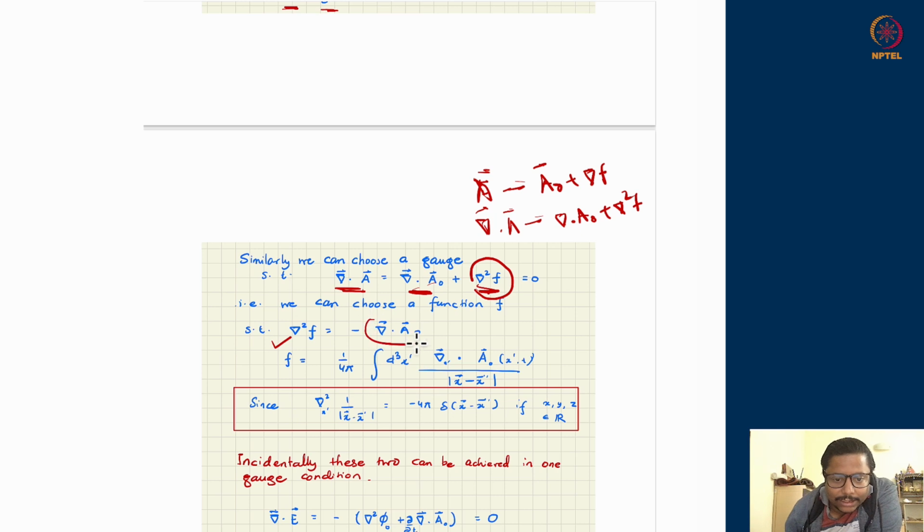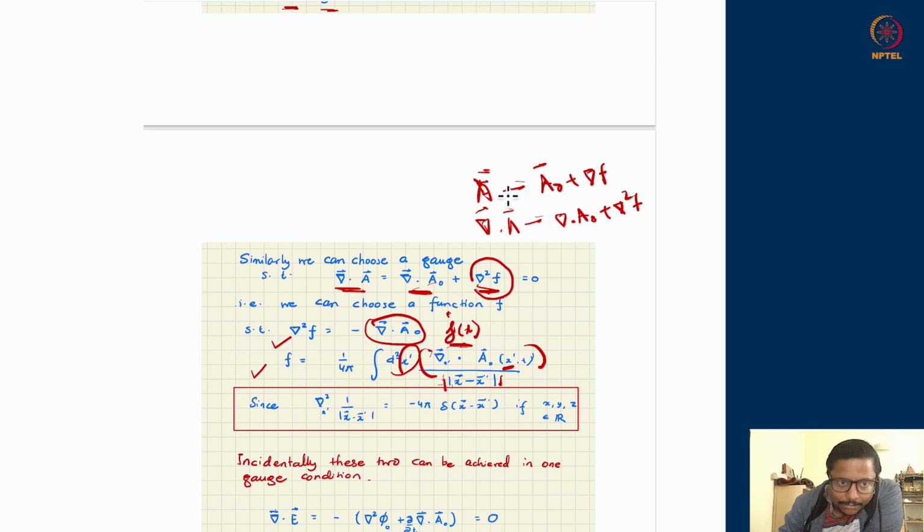So this can be taken as a source function for function f. So call it some source function j. And remember, given this structure, Laplacian of some function is equal to some source function, ends up giving you solution through the green function approach, that the function itself will be 1 upon 4 pi times the source function integrated with the green function of the free space, and the green function of free space is 1 over mod x minus x prime. So what I'm doing, I'm taking the source function j of x, make its variable x prime dummy, divide it by mod x minus x prime, and integrate over the dummy variable x prime.